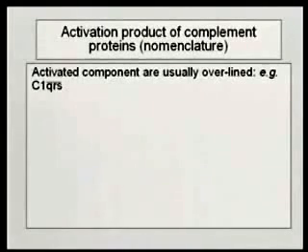Okay. When a component of complement is activated, by convention we overline the component. So for example, C1 with a line over it means that this component has been activated. If we saw just C1QRS, that would be a non-activated component. Once it becomes activated, an overline is put over it, and this is true of all the different components. If you see an overline above it, that means that's an activated component.